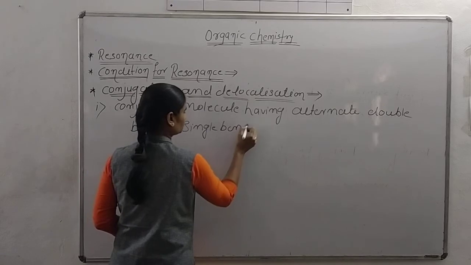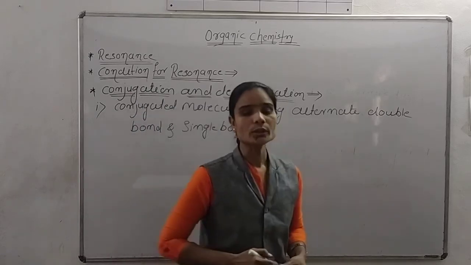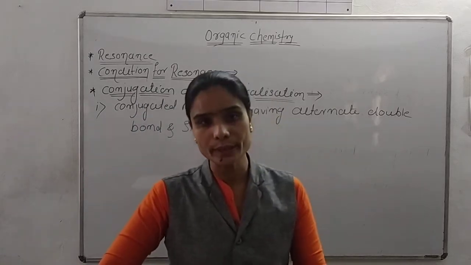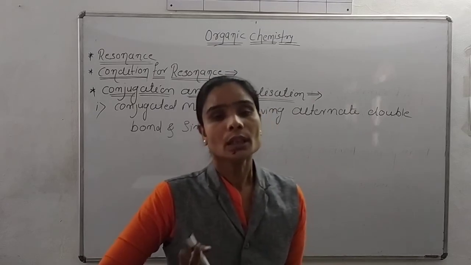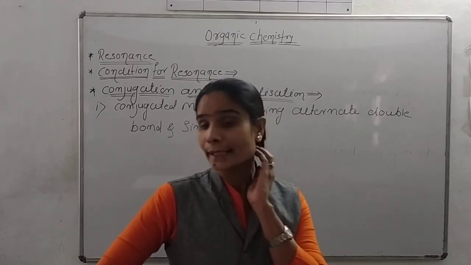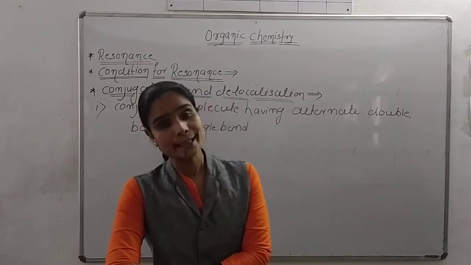Okay, listen. Conjugation and delocalization, due to which the molecules show resonance, and for that the first point is that